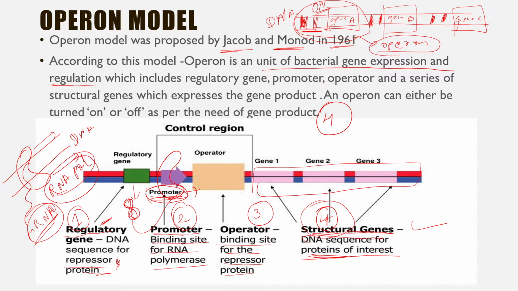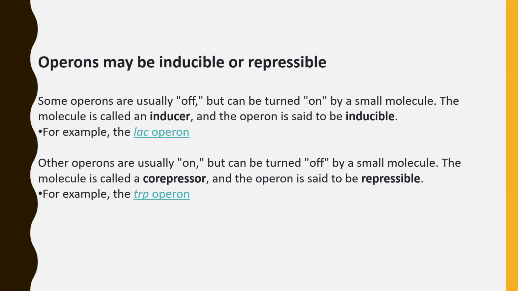Now let's move on to the types of operons which are present. Basically two types of operons are present. What are the two types? Number one, an inducible operon. Number two, a repressible operon. What is an inducible operon? As the name suggests, induce means they are induced to do something.